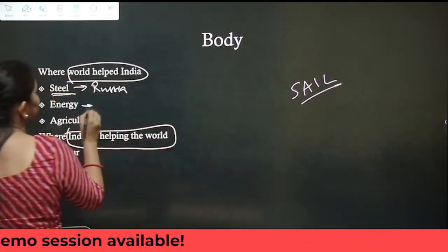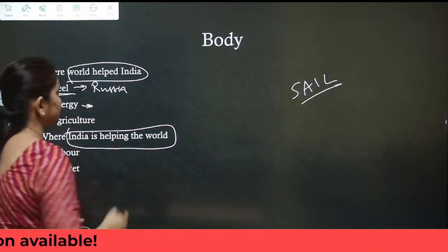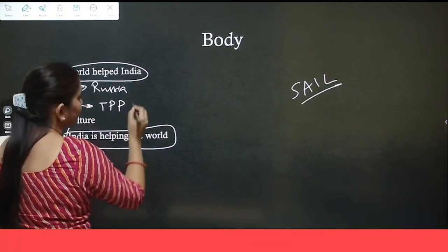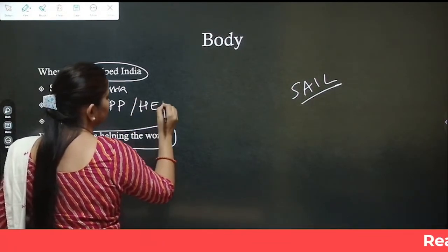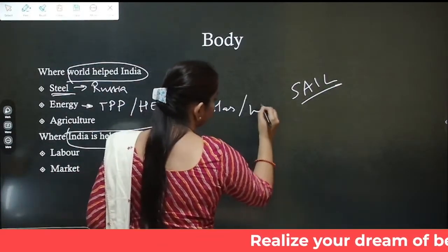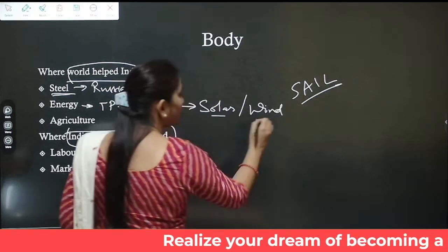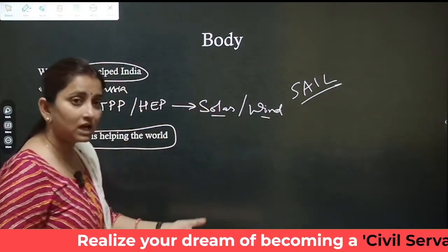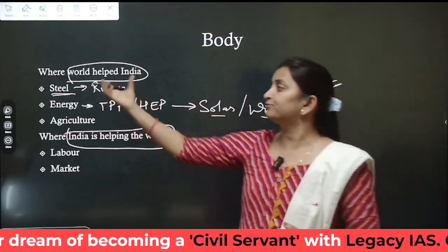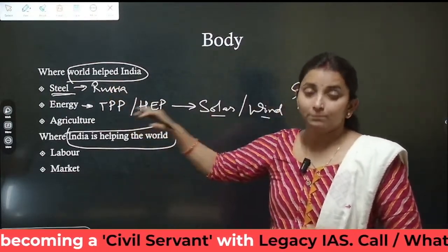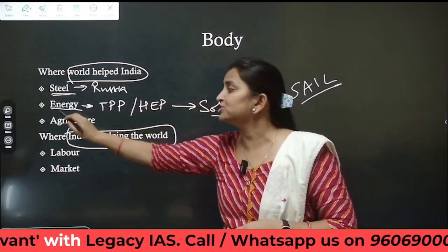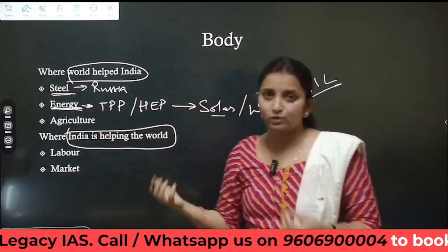It has also helped India in terms of energy production, because initially we were sticking to only thermal power plants or hydel power plants, but now we have been able to shift towards solar or wind, where all the raw material or all the technology are coming from outside, right? So we are getting help from the world because of globalization, and we have been able to efficiently utilize a resource, that is solar energy.